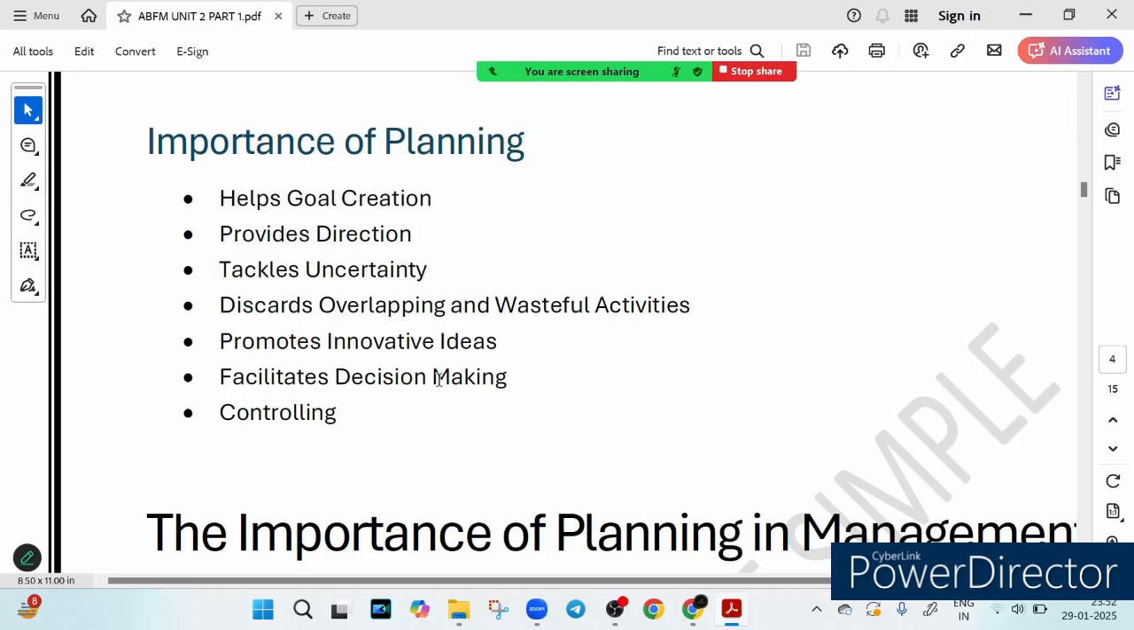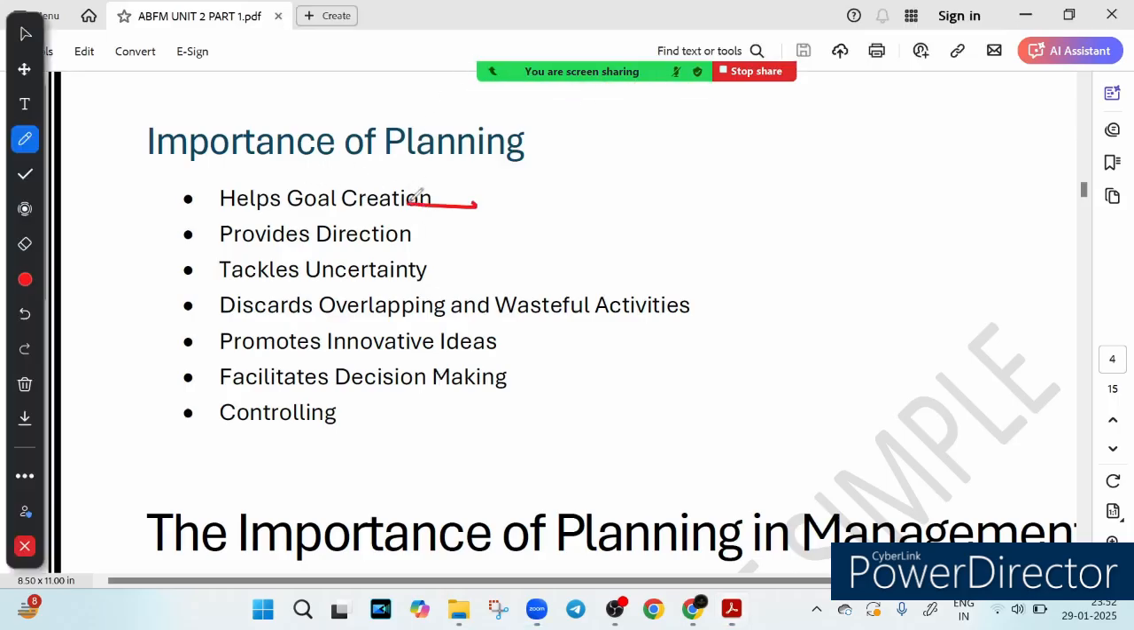The first thing you can see is help in goal creation. Imagine a bank wants to increase customer deposits by 20%, right? Without a plan, it is just a wish. Planning helps convert this wish into a real goal by deciding how they will attract new customers, what marketing strategy they will use, what kind of saving scheme they will introduce. So a clear goal means clear action.